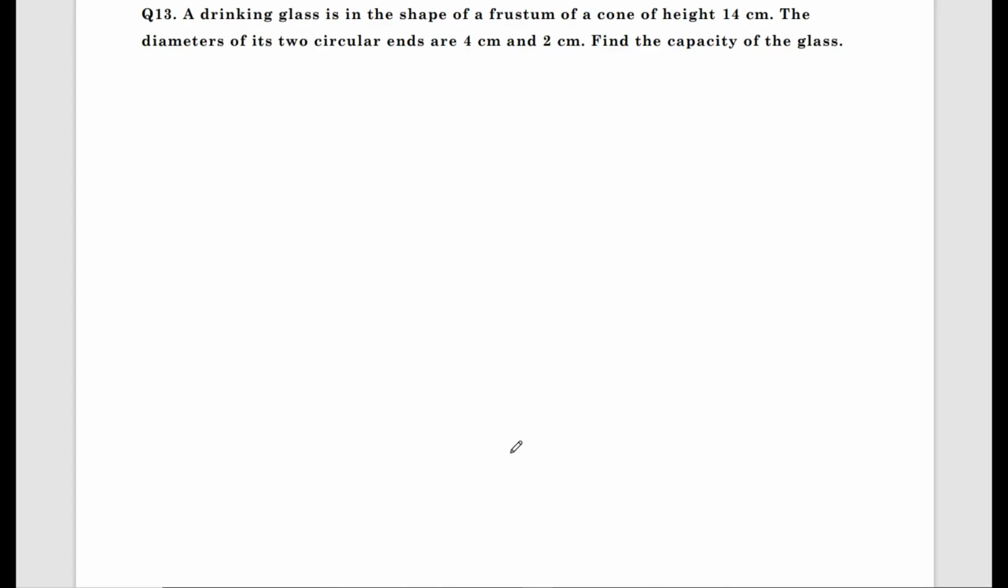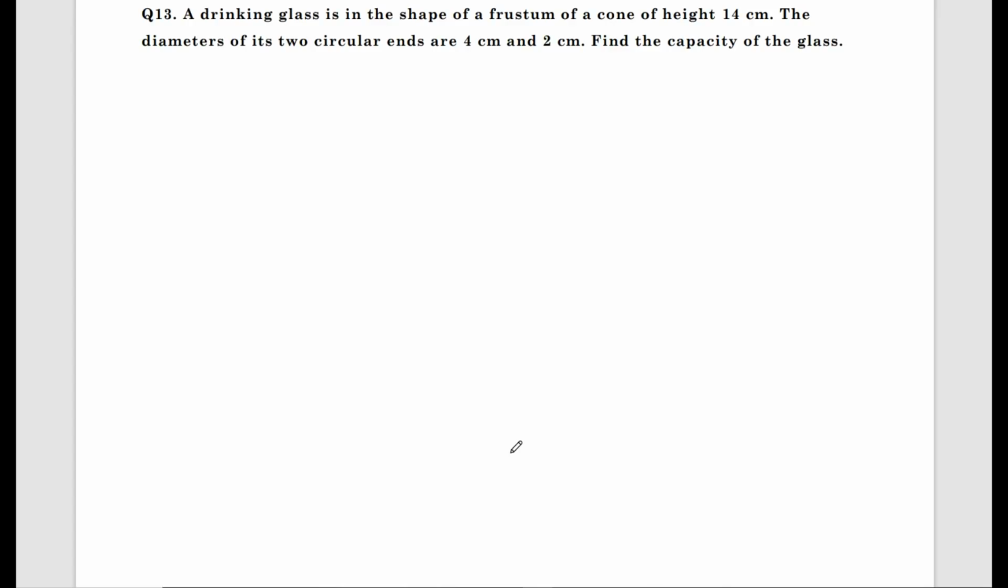After understanding all these three, very important, learn all the formulas. After learning all the formulas, try to solve the problems. Without knowing the formulas, you cannot solve a problem. So learn all the formulas, that is CSA of all the solids: cube, cuboid, sphere, hemisphere, cone, cylinder, then frustum of cone.